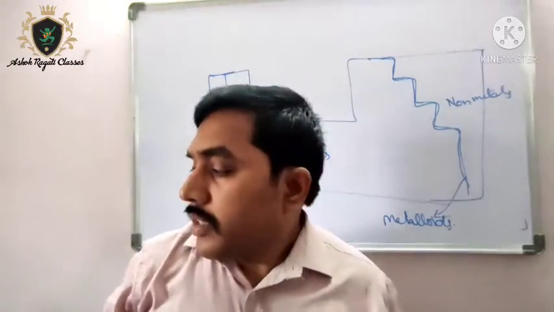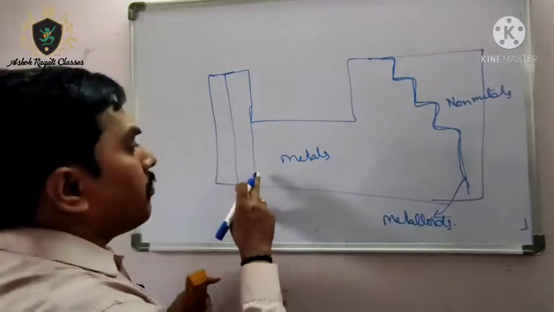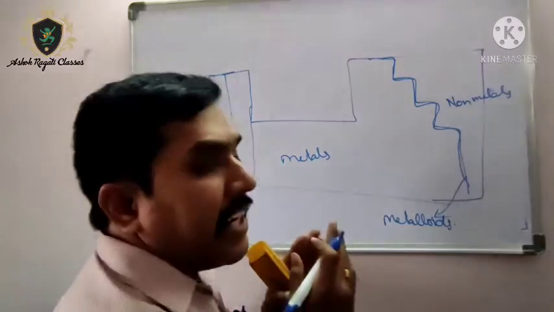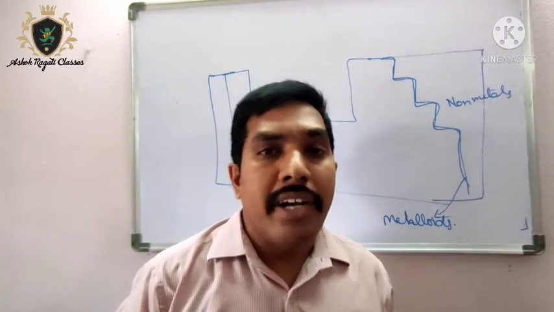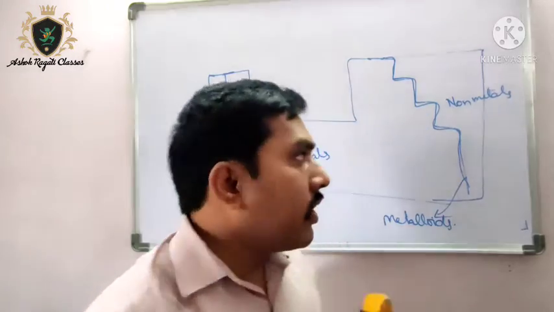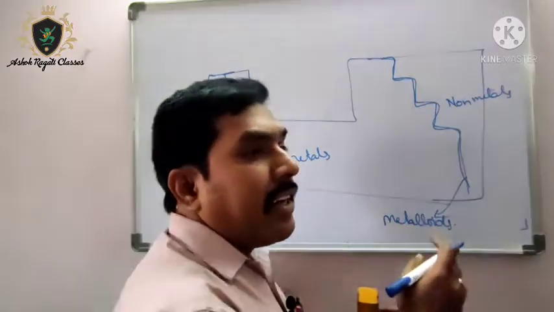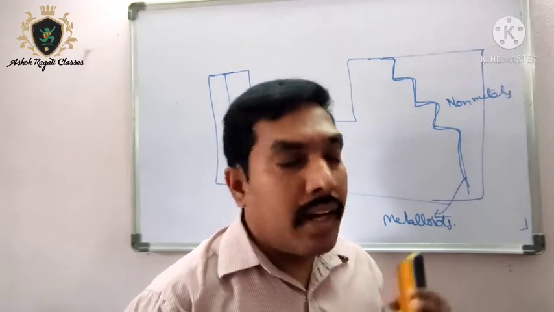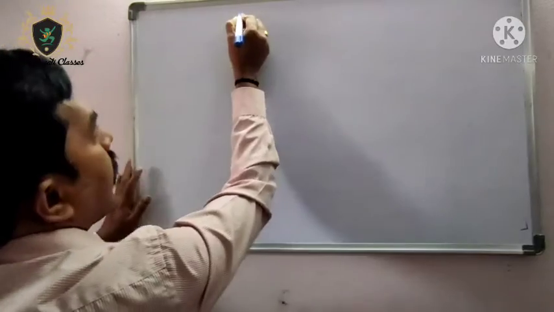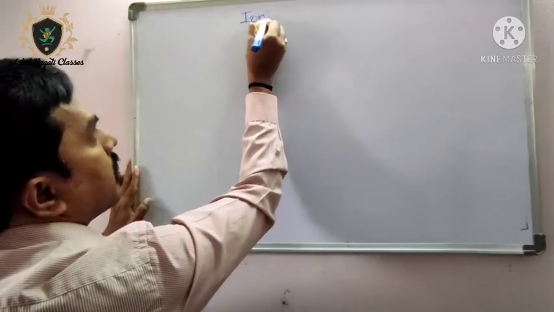Okay, see here, metals are very far from 8 electrons, they are having less number of electrons in the outermost shell. Okay, in the same way non-metals are very closer to the 8 electron number. So, ionic bond.